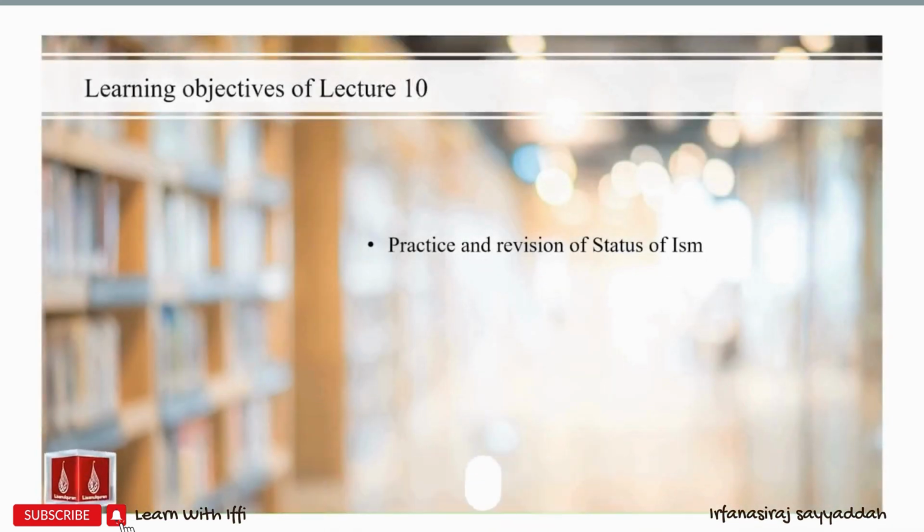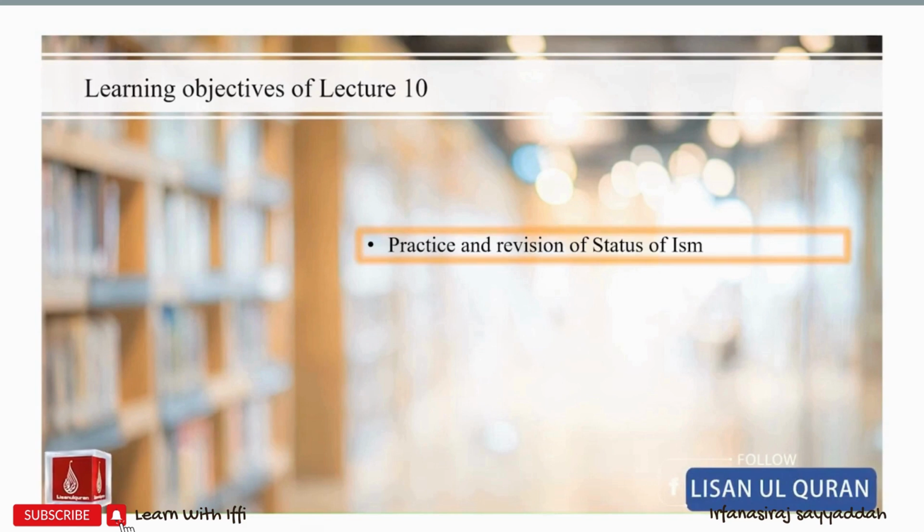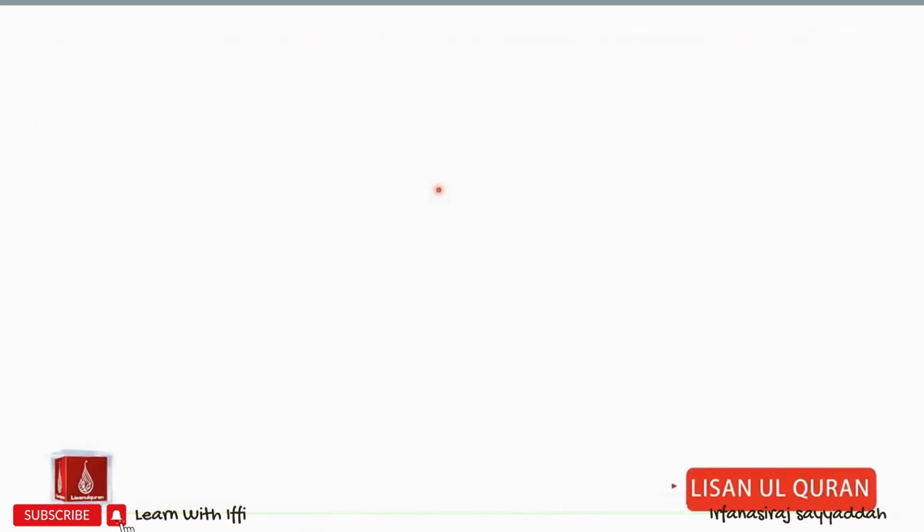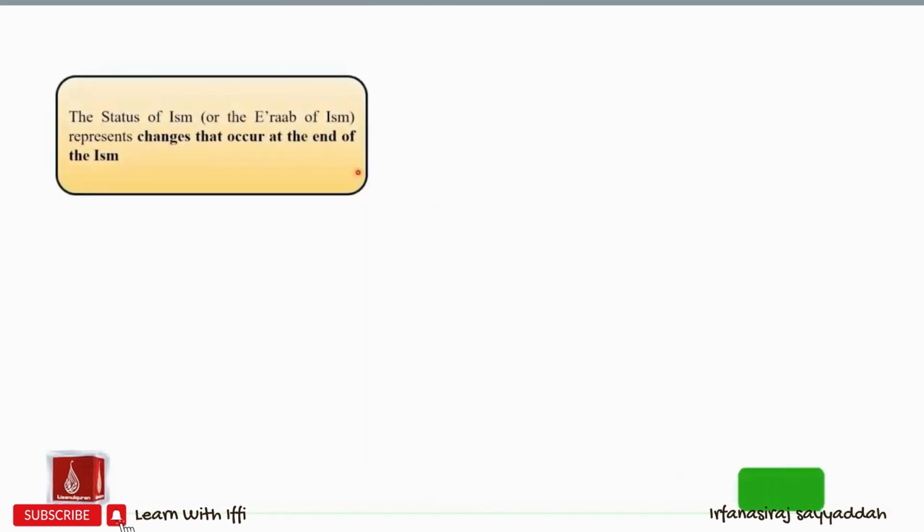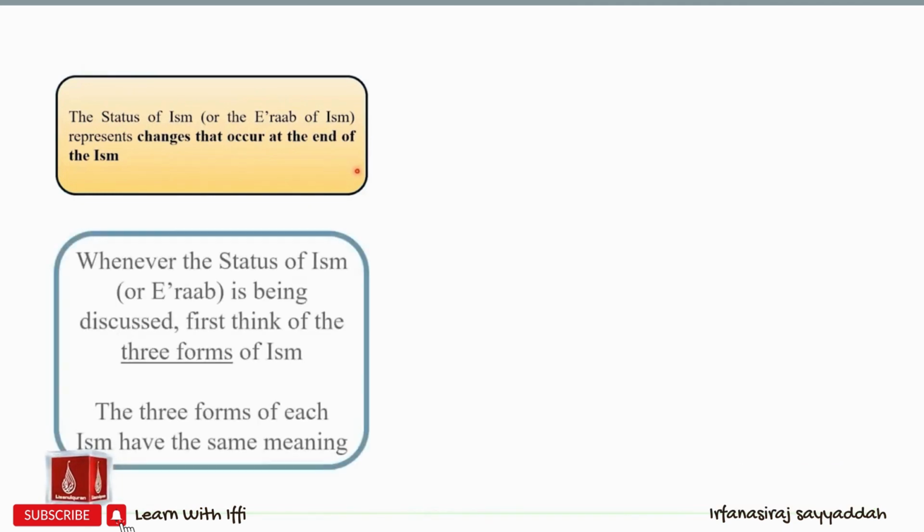In this lecture, we will do the practice and revision of status of ism. Let us do a quick recap of the status of ism. The status of ism or i'rab of ism represents changes that occur at the end of the ism. Whenever the status of ism or its i'rab is being discussed, we should first think of the three forms of ism. These three forms have the same meaning.